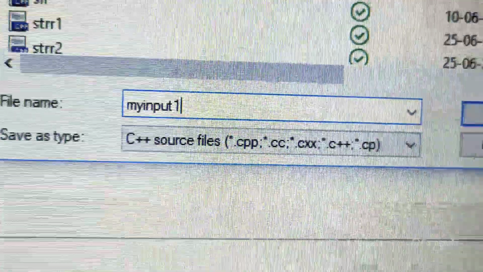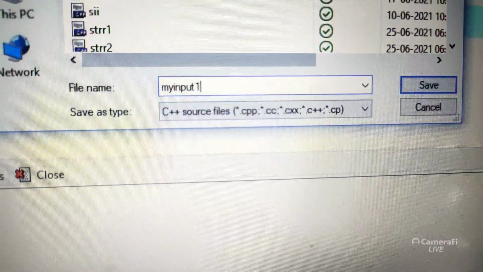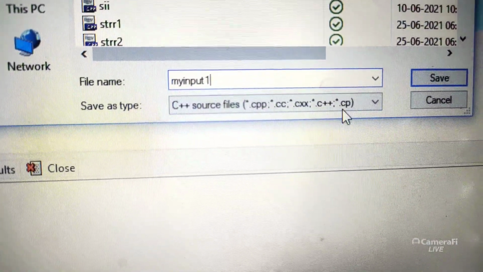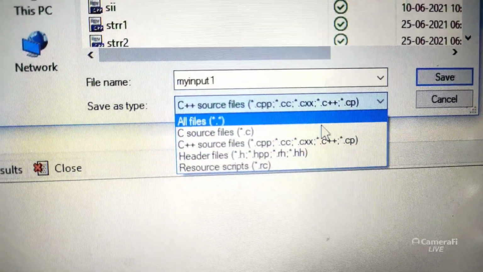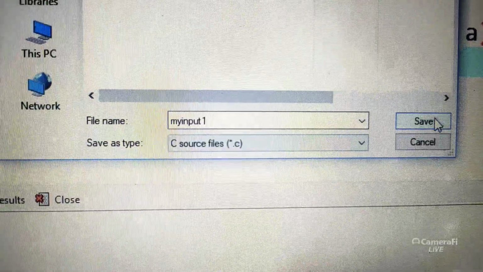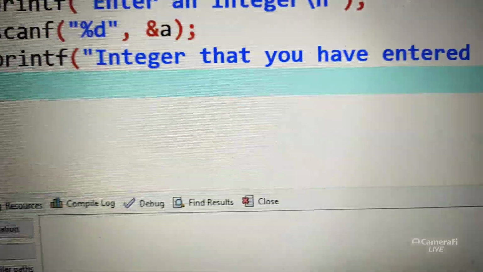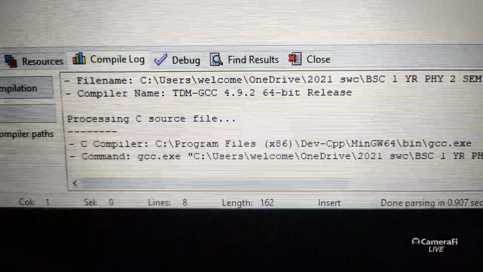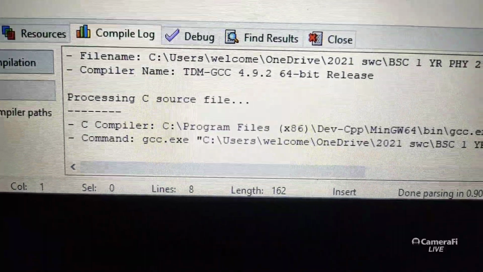I already explained how to save the programs. Source type we have to take is C source file. Save, and wait for the compile result: 0 errors, 0 warnings.